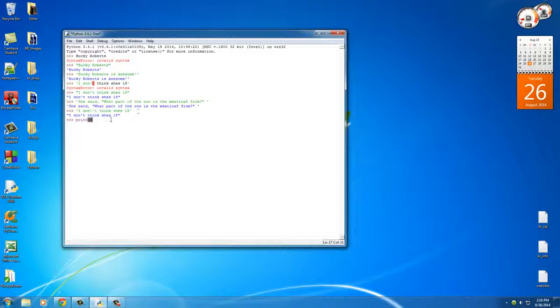So type print, and that means print stuff out on the screen. And now put two little parentheses. Now in between the parentheses, write any string that you want. So hey, now, brown cow. So this is actually how we're going to be printing stuff out on the screen whenever we make a full piece of software. So hit enter.